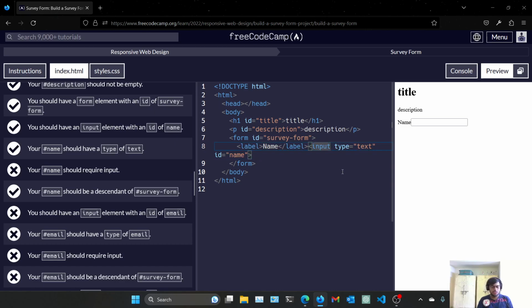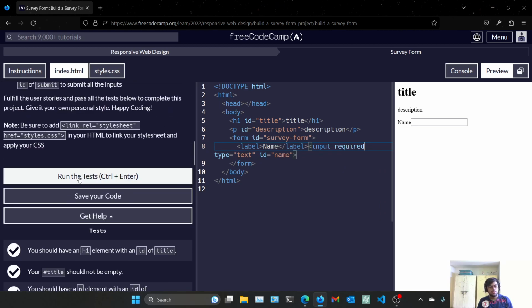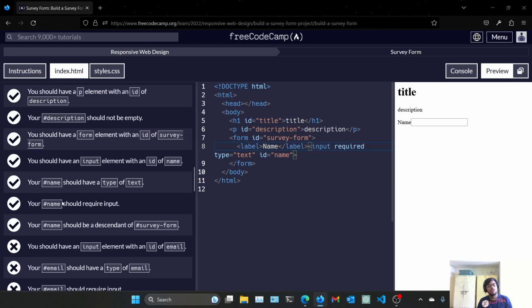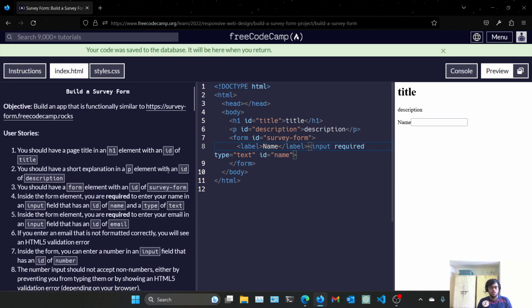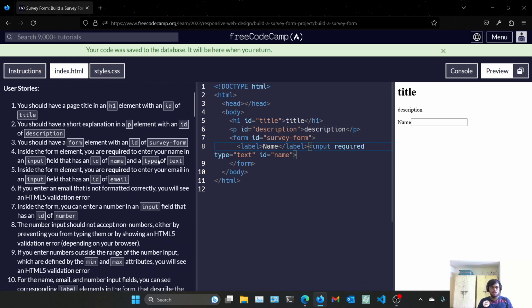Okay, it's saying that it should have the required attribute. Oh, yes. What does the required attribute do? If you are not filling this, the form is not going to get submitted. It is required to fill this, like the red asterisk symbol here. That's it. Let's save the code so that by any mishap we don't lose it.